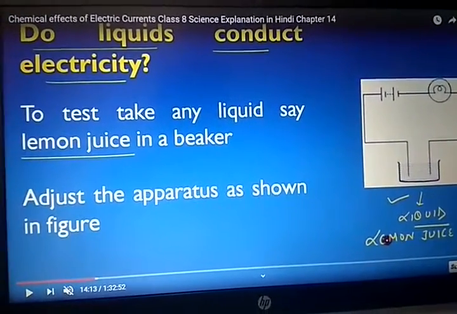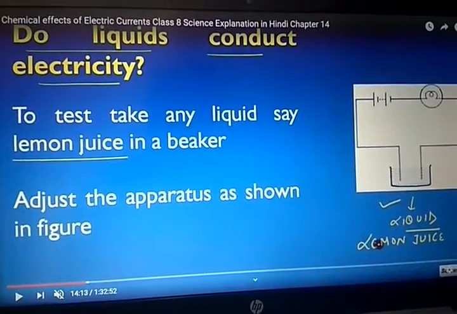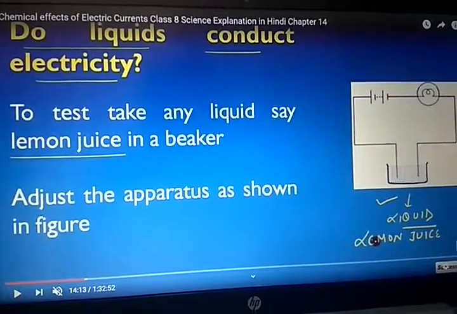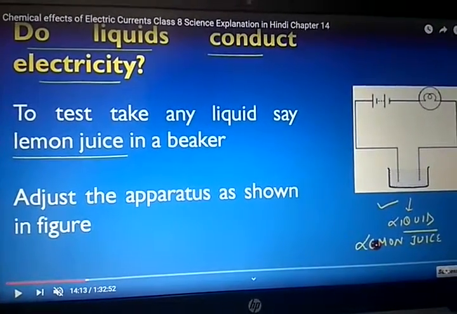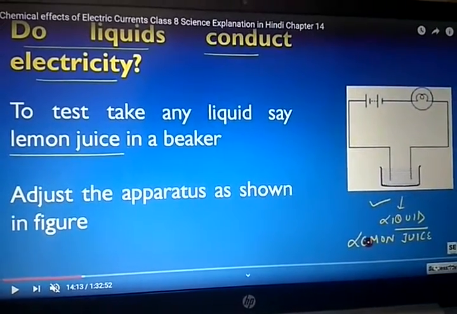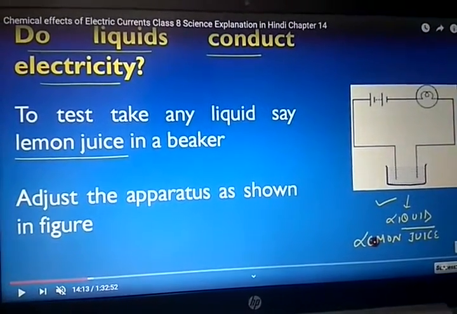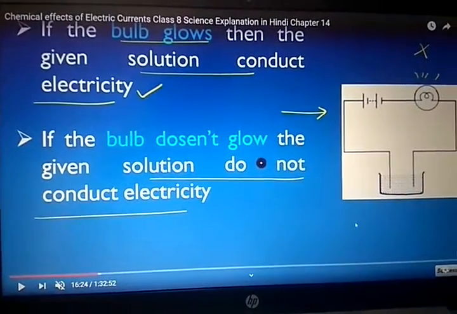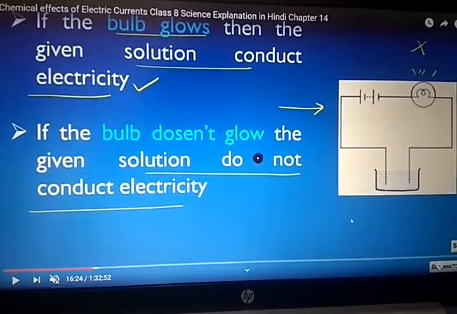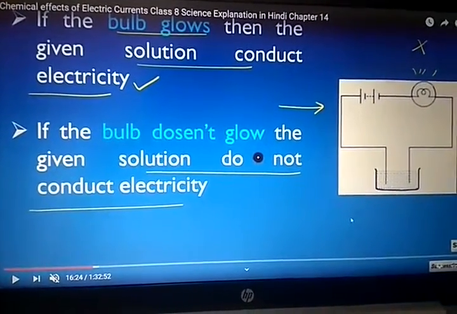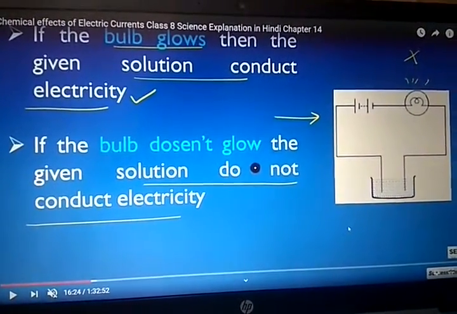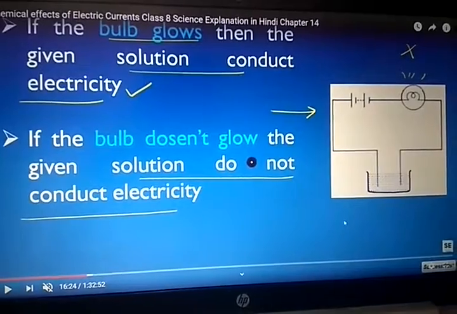Just now we have seen the testing of solid substances, whether they conduct electricity or not. Now, do liquids conduct electricity? To test that, take any liquid, say lemon juice, in a beaker and adjust the apparatus as shown in the figure. If the bulb glows, the given solution conducts electricity. If the bulb does not glow, the given solution does not conduct electricity. Hence lemon juice conducts electricity because the bulb is on.